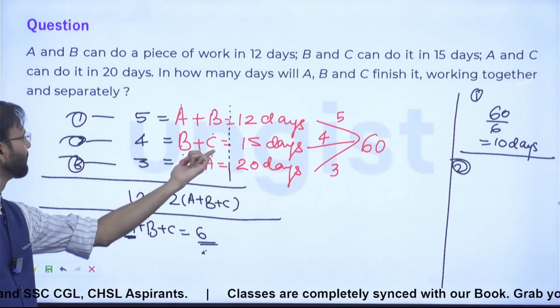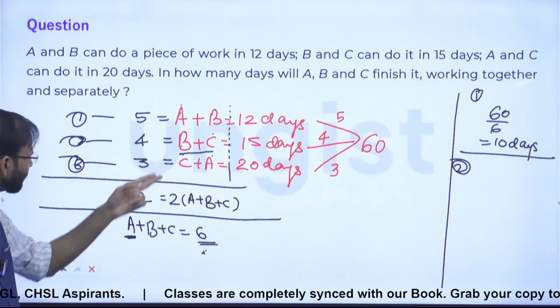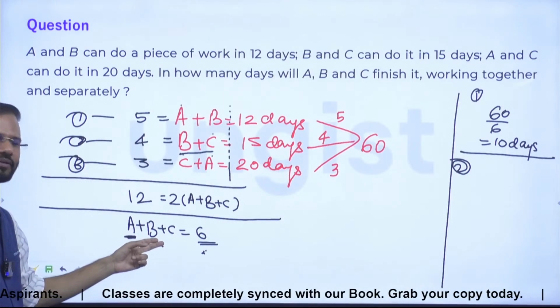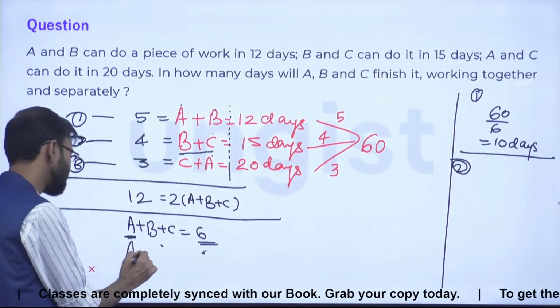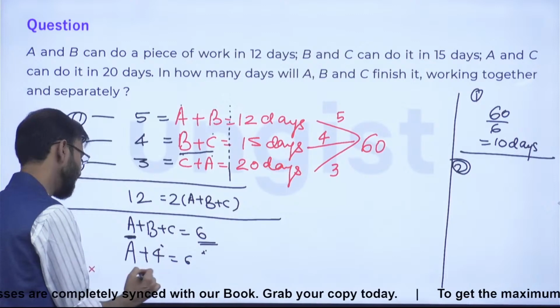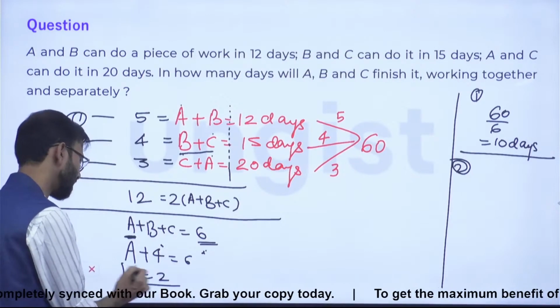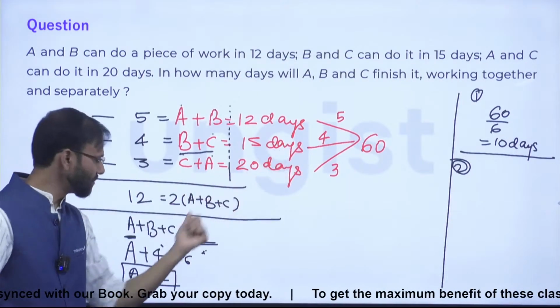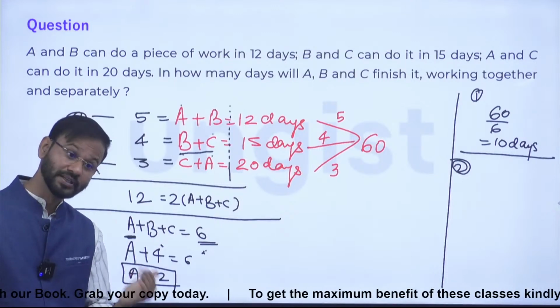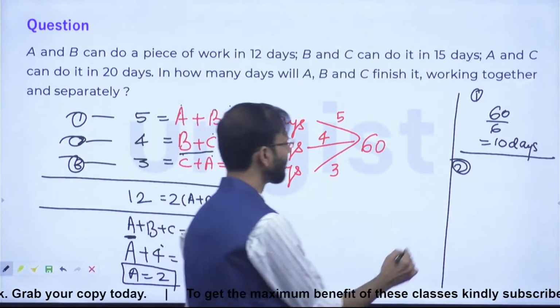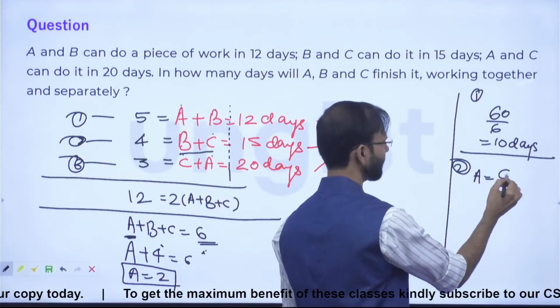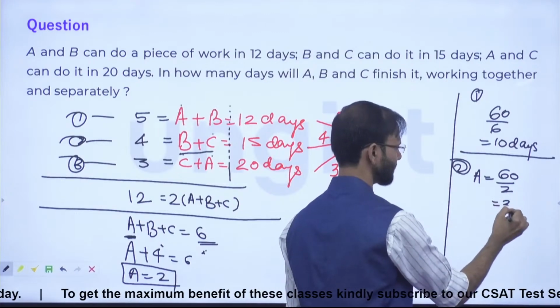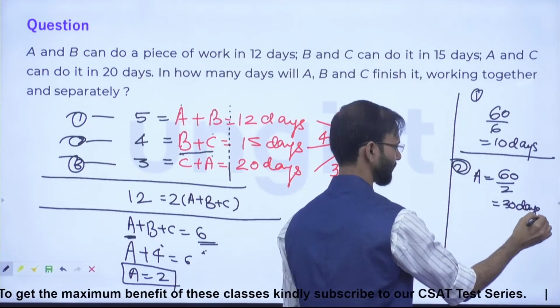And you have the value of B plus C. So put the value of B plus C here. So A plus 4 is equal to 6. A is equal to what? 2. So 60 by 2, 30. So A can do the entire work working alone in 30 days, guys. This is the answer of question number 2.